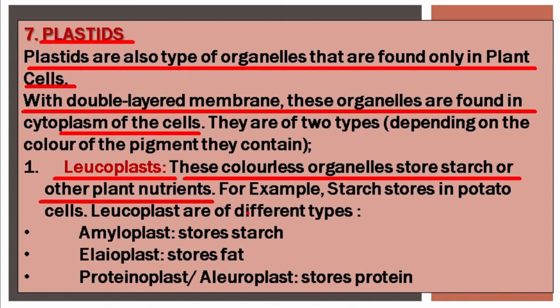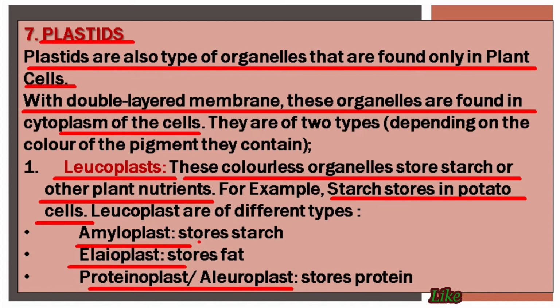For example, starch is stored in potato cells. Now students, these leucoplasts are further classified into three main categories: amyloplast, elaioplast, and proteinoplast, which is also known as aleuroplast. Now, amyloplasts contain starch, elaioplasts store fat, and the proteinoplast or aleuroplast stores protein in it.